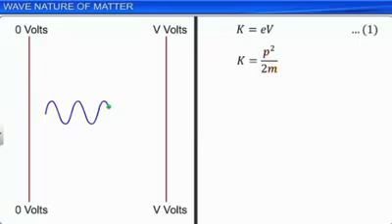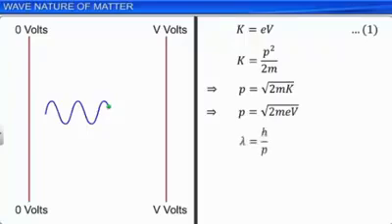This equation can be rewritten as p equals the square root of 2mK. Substituting the value of K from equation 1, we get p is equal to square root of 2meV. The de Broglie wavelength is now calculated by substituting the value of p, that is, h divided by square root of 2meV.